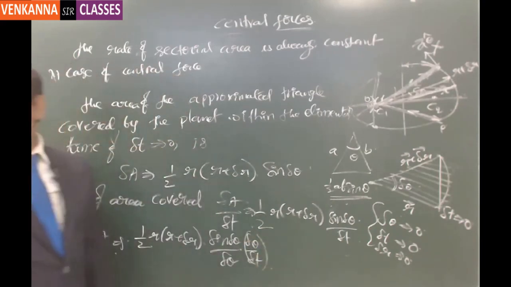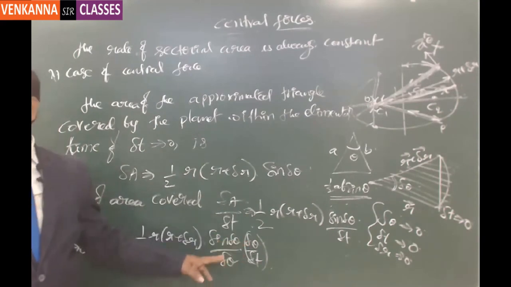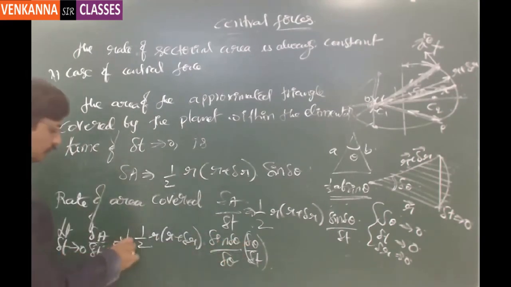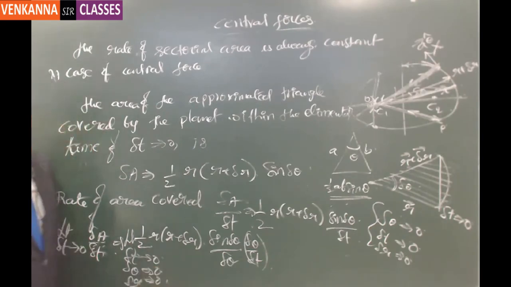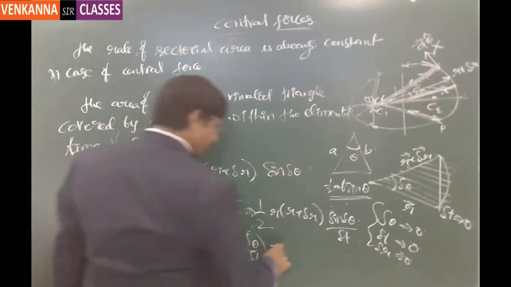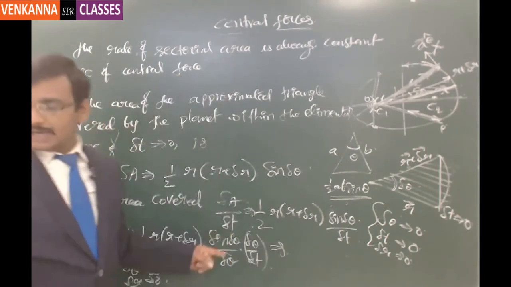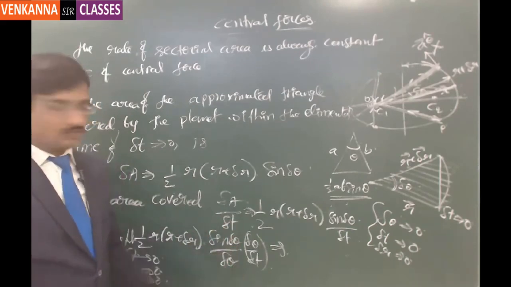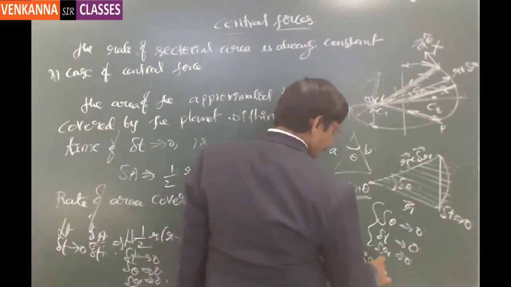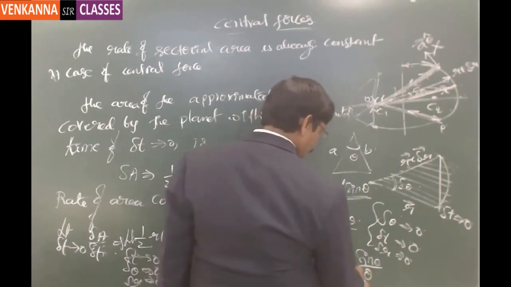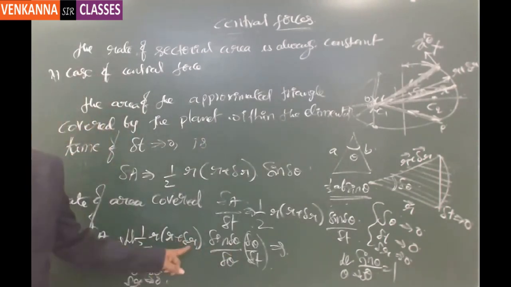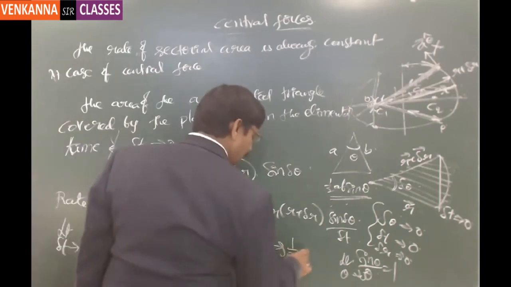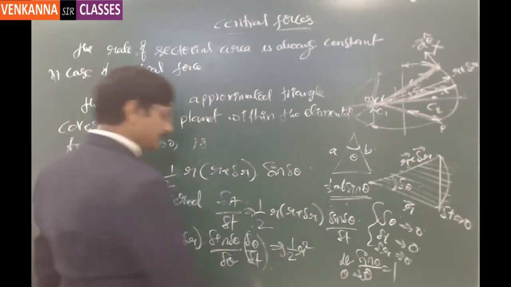So I have multiplied and divided with delta theta. As delta t tends to 0, delta theta also will tend to 0 and delta r also will tend to 0. Then sine delta theta by delta theta, as delta theta tends to 0, can be replaced with 1, since the limit of sine theta by theta as theta tends to 0 is 1. Replacing that value, and delta r with 0, I am left with 1 by 2 times r square into d theta by dt.